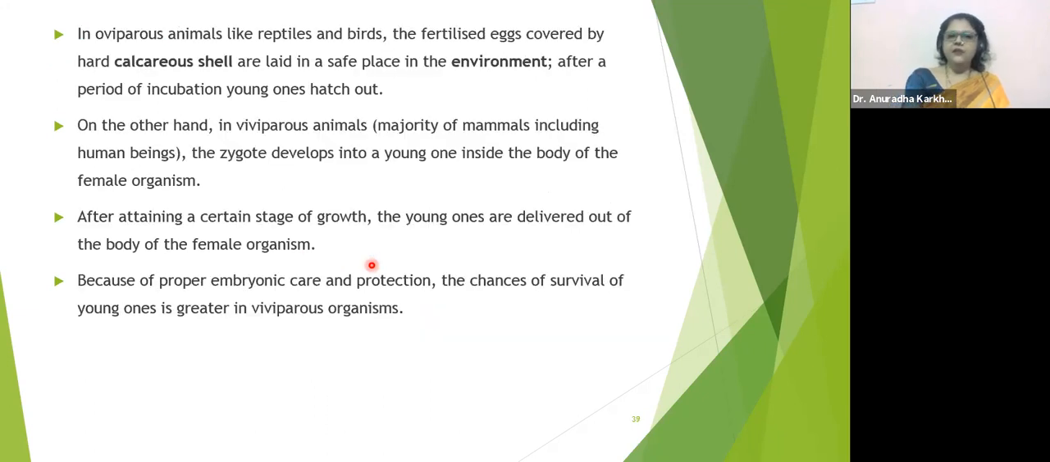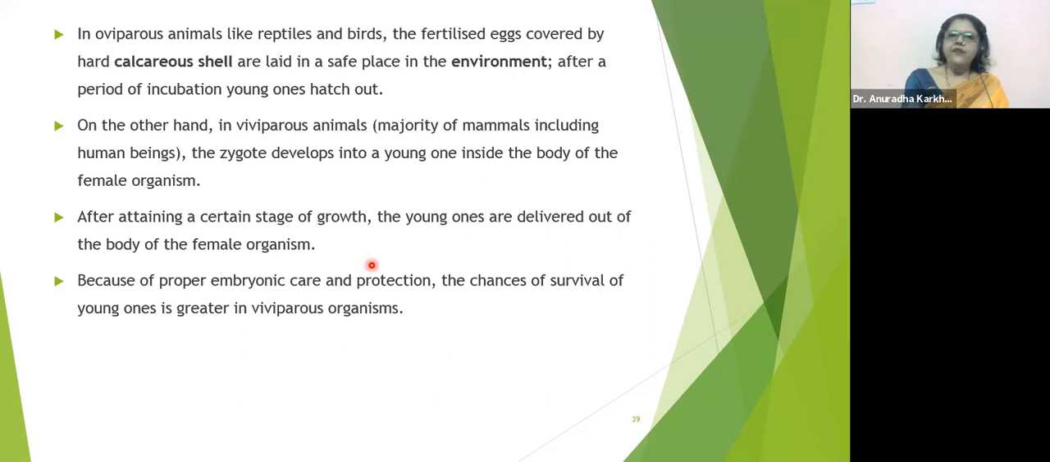In oviparous animals like reptiles and birds, the fertilized eggs, it's already given over here, so I did not show you the next slide, otherwise you would have got the answer. So in oviparous animals like reptiles and birds, the fertilized eggs covered by hard calcareous shell are laid in a safe place in the environment. After a period of incubation, the young ones would hatch out.